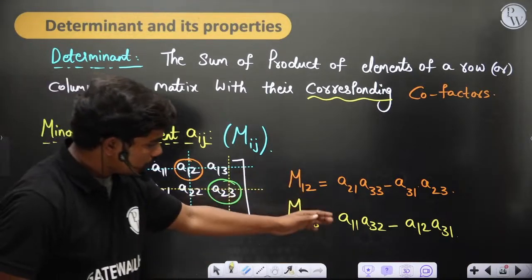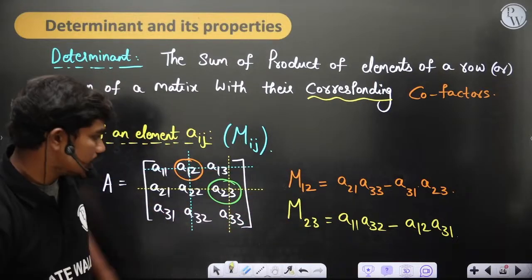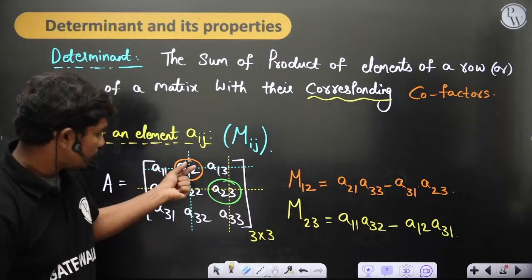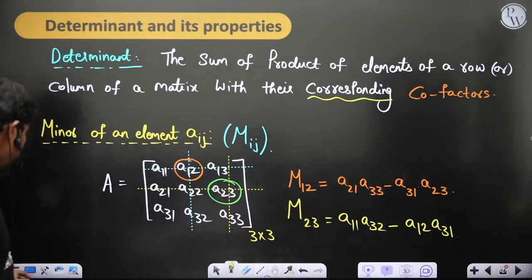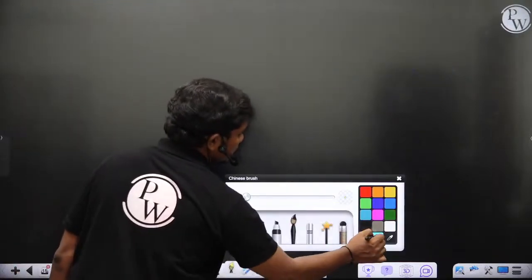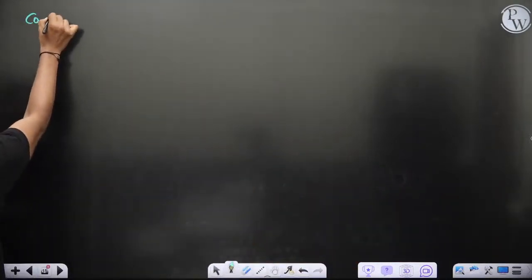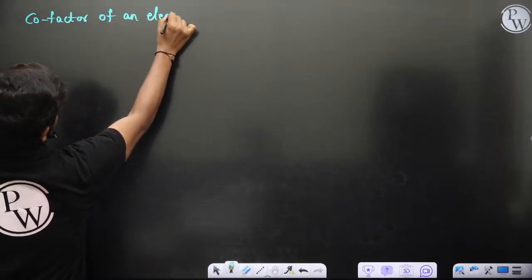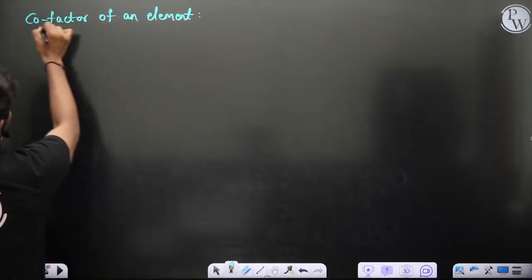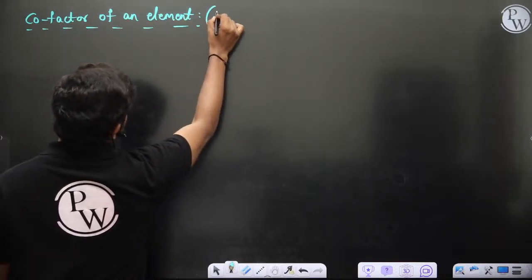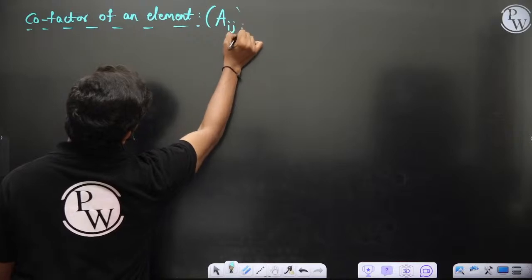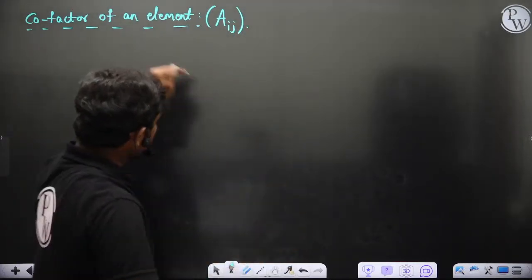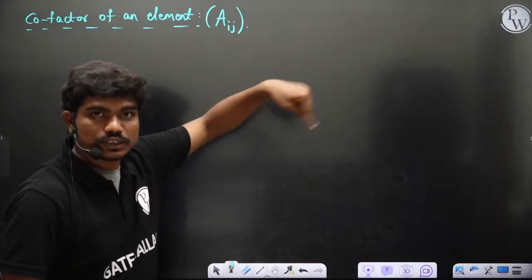Now similarly, you can generate a total of 9 minors for this 3 by 3 matrix, the minors of A11, A12 and so on till A33. Now we define the cofactor of an element, which is normally denoted with capital Aij. Small aij is for denoting the elements of the matrix, and capital Aij is the denotation for the cofactor of small aij.